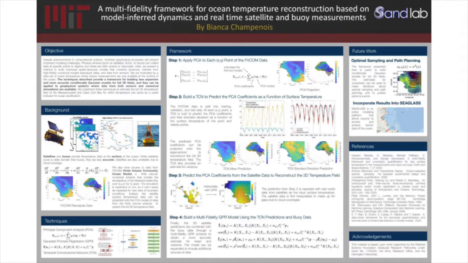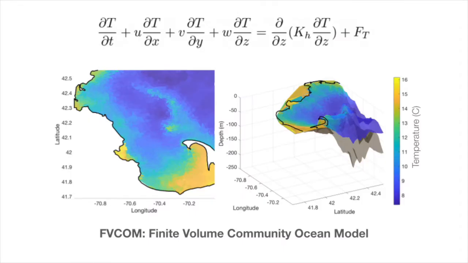Geophysical systems can be modeled with numerical simulations, but these are computationally expensive. Physical sensors can also collect data at future points in time, but these are often scarce or inaccurate. There is a need for modeling tools that combine both sources of data. For my specific example, I have access to 8 years of 3D temperature data from the finite volume community ocean model, a finite volume numerical simulation. However, this data set alone is not useful to estimate the temperature in the future.